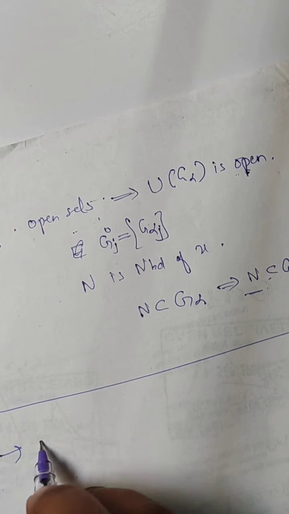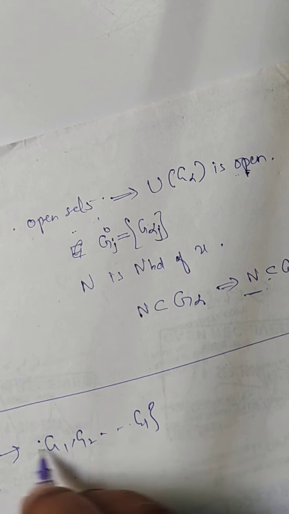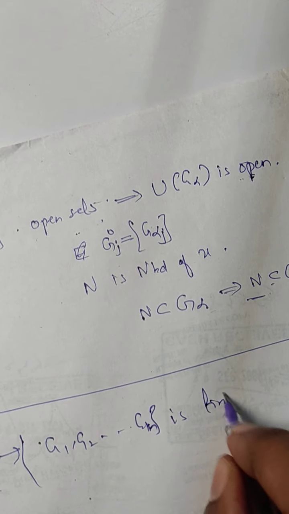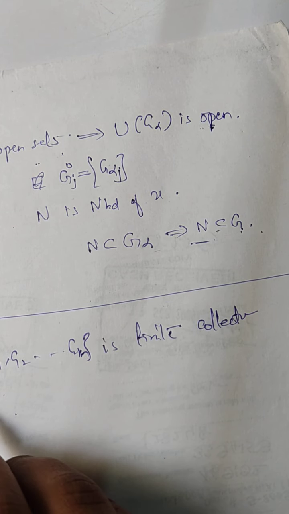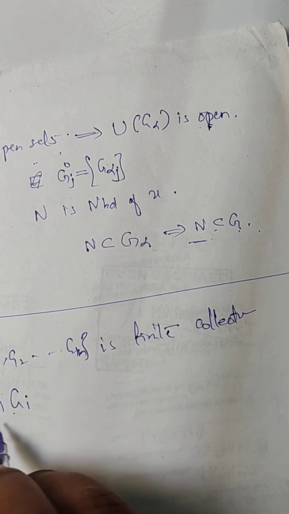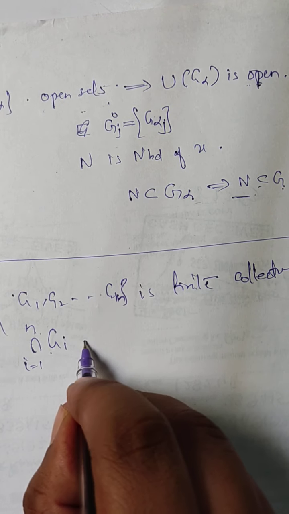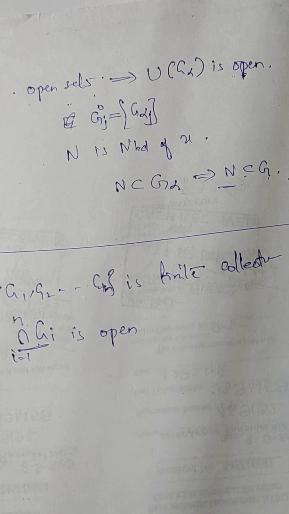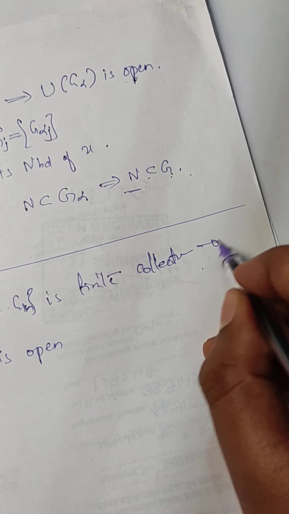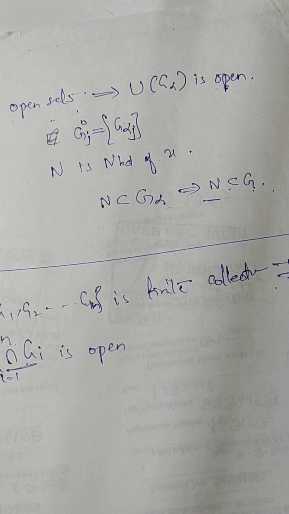And another theorem that we have here is that if G1, G2, and so on to Gn is a finite collection, then the intersection of Gi's where i goes from 1 to n is open. Basically, you have to just take the intersection and prove that this is open. If G alpha are open sets, then this is an open set. All right. You have to prove that.